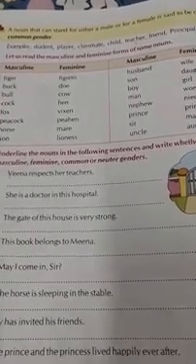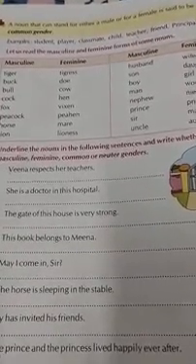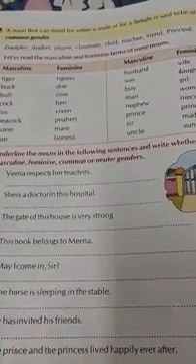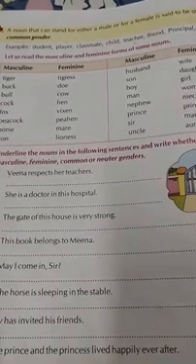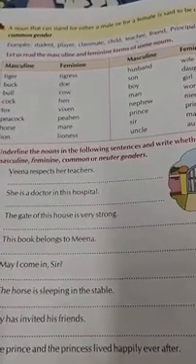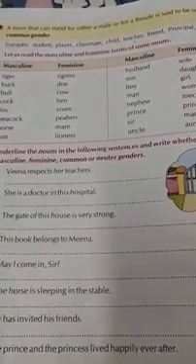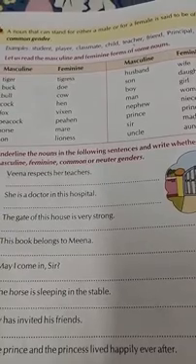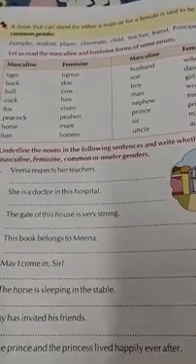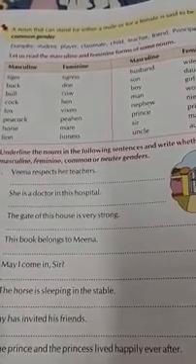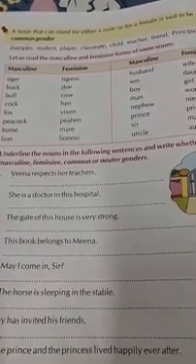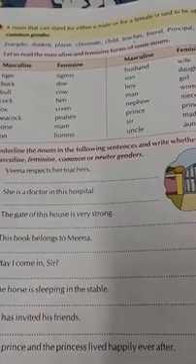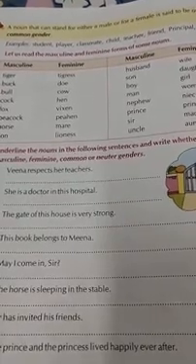Sister is the noun. In peacock, the noun comes in the second part, cock. Cock is a noun. And in landlord, the word lord shows that it belongs to masculine gender. In grandfather, the word father shows that it is a masculine gender.